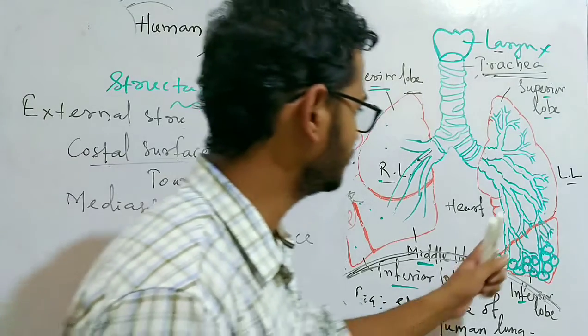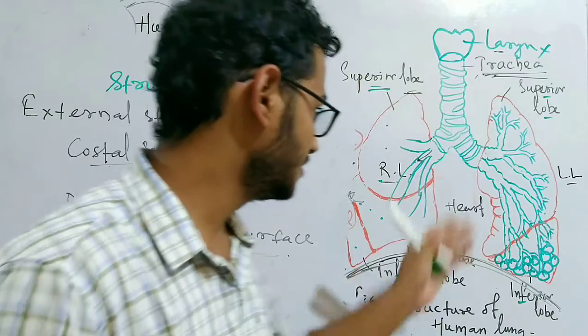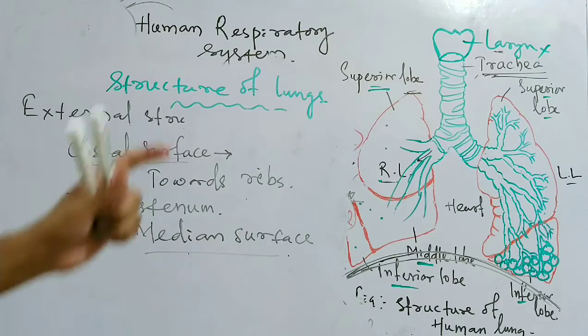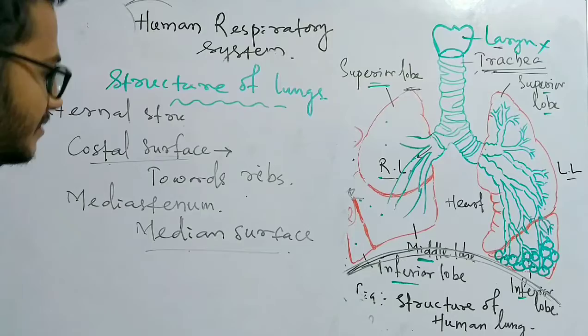Next, we will discuss the left lung and right lung and their similarities and dissimilarities. Remember, the left lung is slightly narrower and longer than the right one. You can also see it in the diagram.